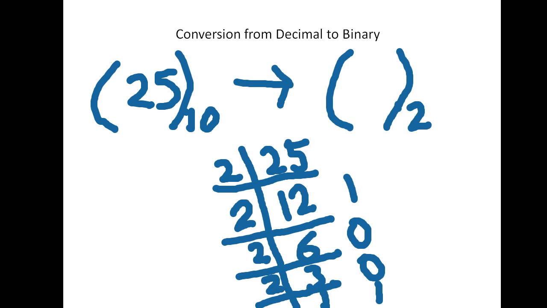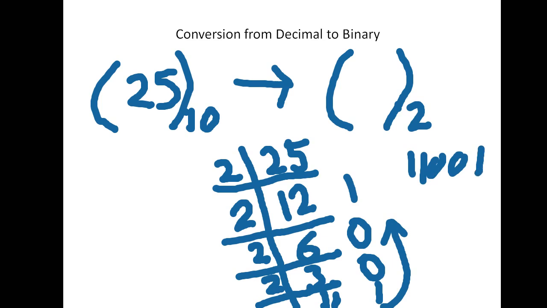Understood? So now what is there? Here we have 1, here we have 1. Now we will write it in reverse order, right? In reverse order, here we have 1, and now 1 1 0 0 1.